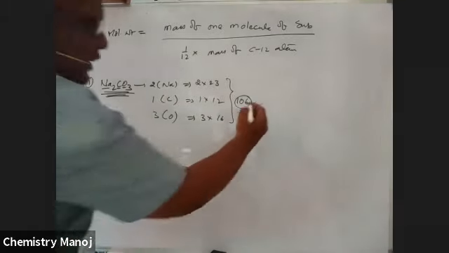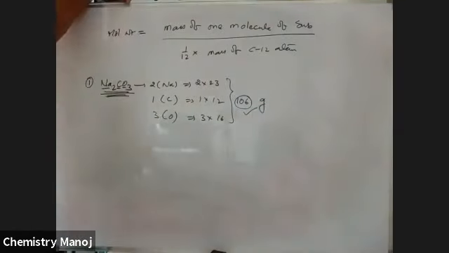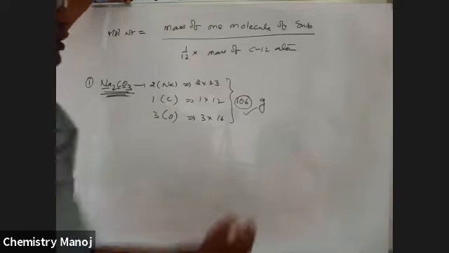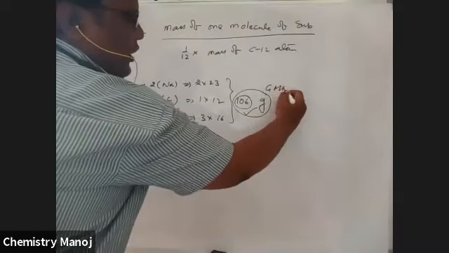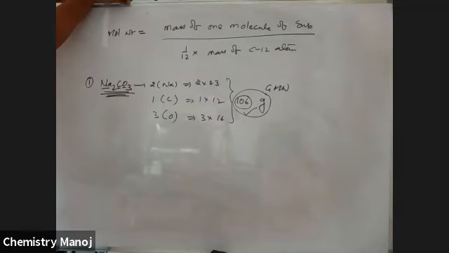If this molecular weight is expressed in grams, 106 grams, it is called the gram molecular weight of that substance.